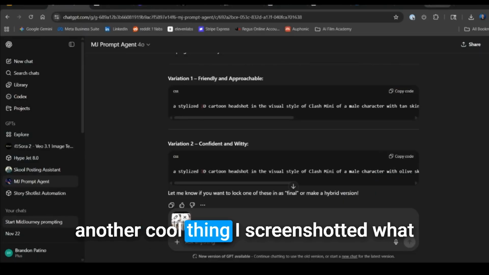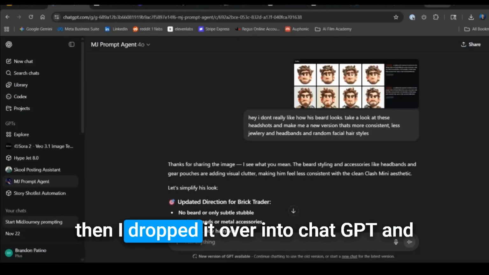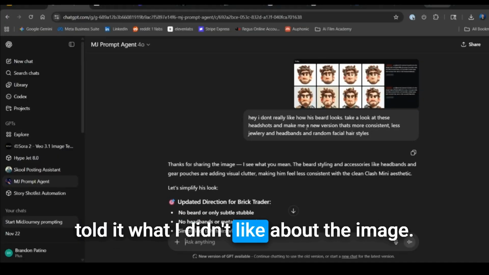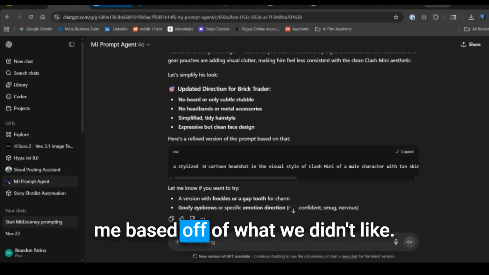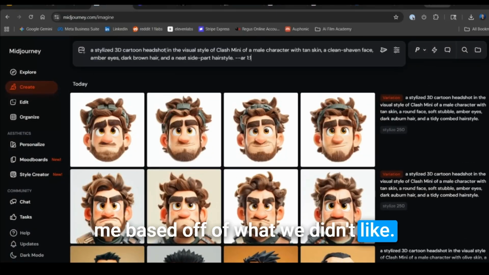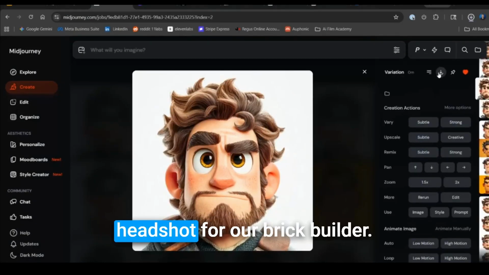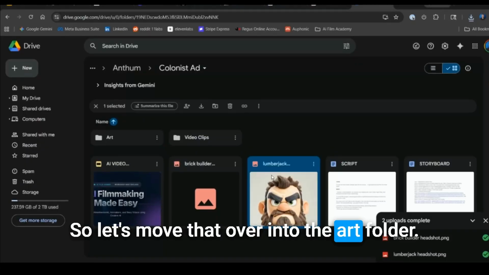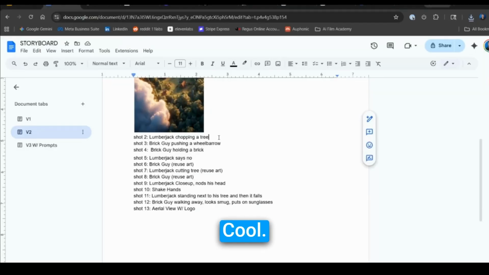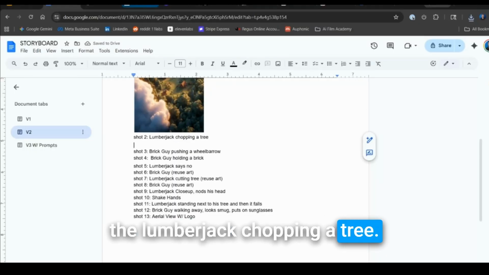Another cool thing, I screenshotted what happened over here in Midjourney, and then I dropped it over into ChatGPT and told it what I didn't like about the image. It's going to make a new prompt for me based off of what we didn't like. So I'll go ahead and paste that. We'll use this for our second headshot. All right, so let's move that over into the art folder. Cool. Okay, now let's get into creating the lumberjack chopping a tree.